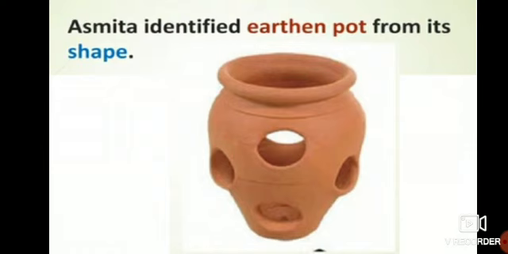Can you see that the earthen pot has a particular shape? As the earthen pot has a proper shape, from the shape itself Asmita came to know that this is an earthen pot. She identified it and purchased it quickly.